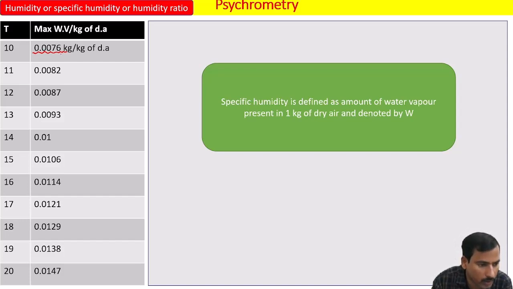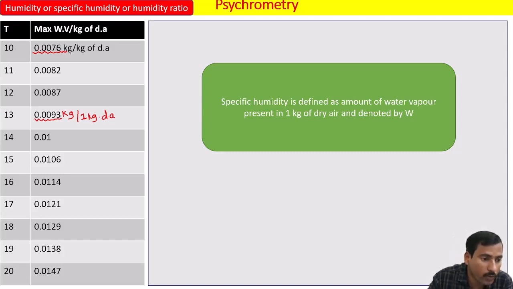But in this table, we have given the maximum quantity of water vapor that can be present per kg of dry air at a particular temperature. So for example, at 13 degrees Celsius, if you take, this is the amount of water vapor in kg present in 1 kg of dry air. That's it. That is the meaning of specific humidity. Okay. So what is specific humidity? The amount of water vapor present in 1 kg of dry air, and the amount of water vapor you are measuring in kg. So that is the reason